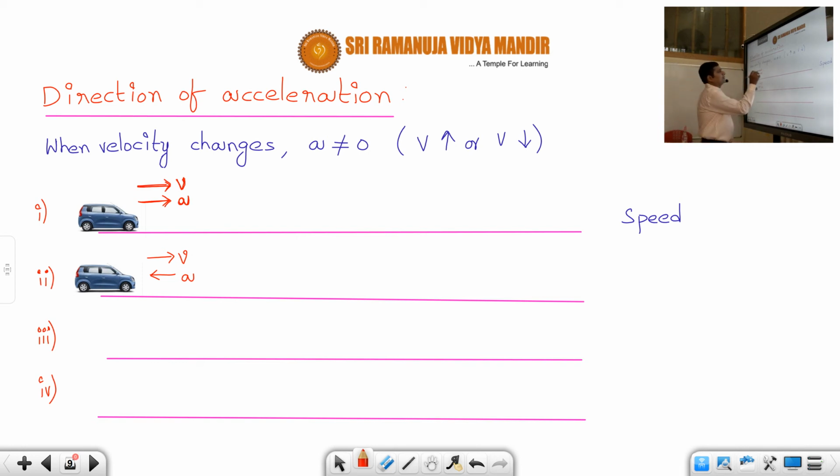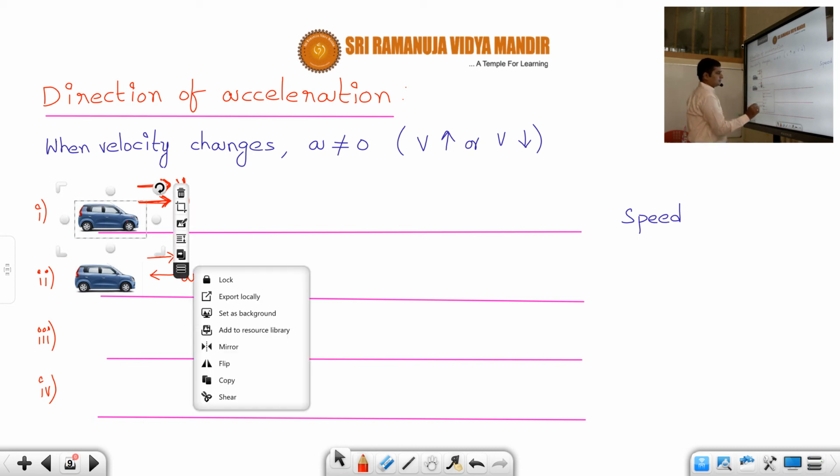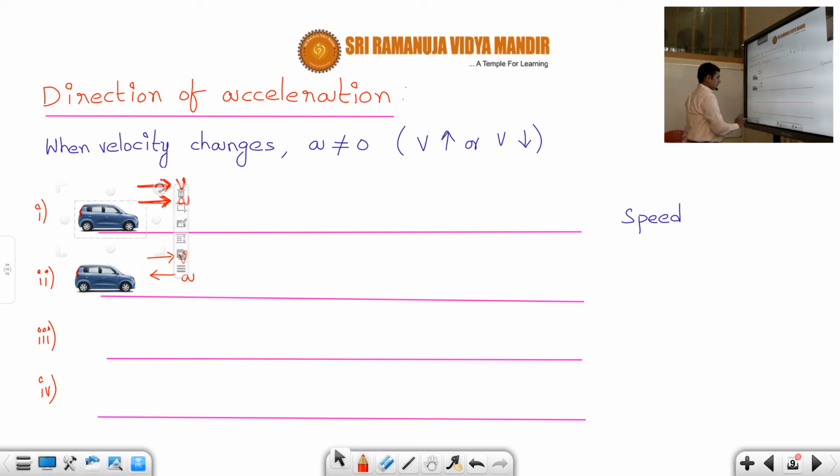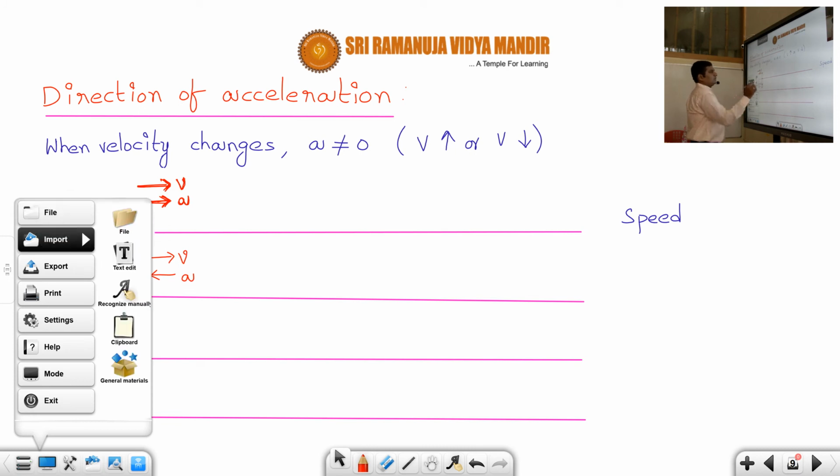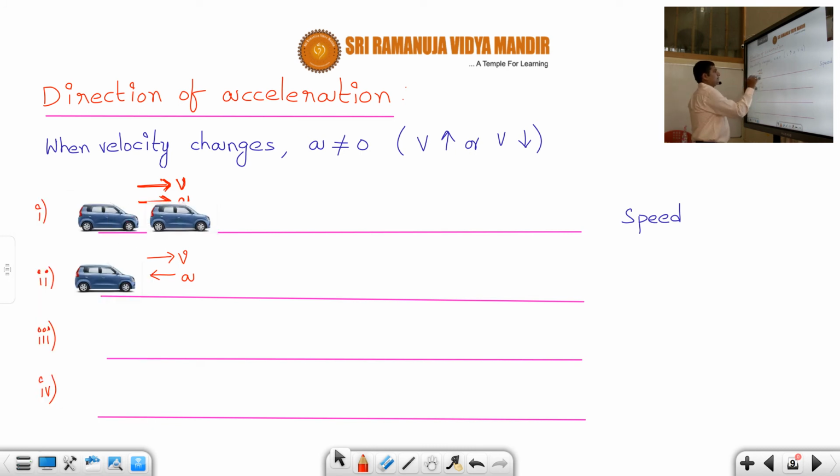So suppose the car is going to the right side and the acceleration is also to the right side, then what will happen, students? The car will move to the right only. That means the car's velocity will increase, or not? At the green signal, when the acceleration is applied, the car's velocity will increase. Let us see what happens. The car's velocity will increase like this.